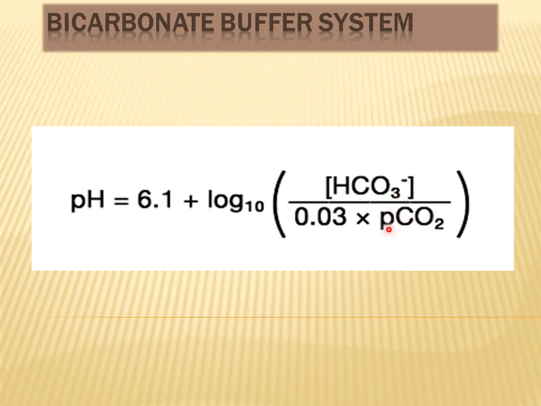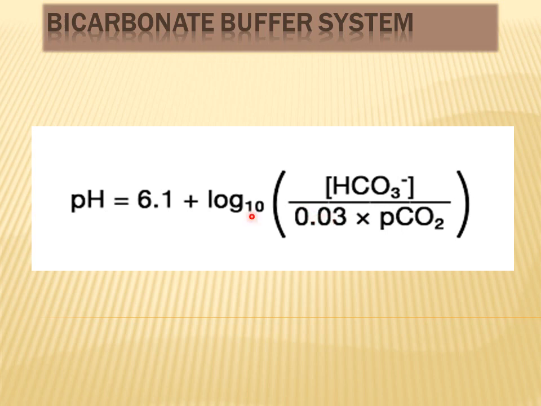And when we use partial pressure of carbon dioxide in this equation, then it needs to be multiplied by 0.03. But if we are using the concentration of carbonic acid in this equation, then we do not need to multiply it by 0.03. I hope it is clear.